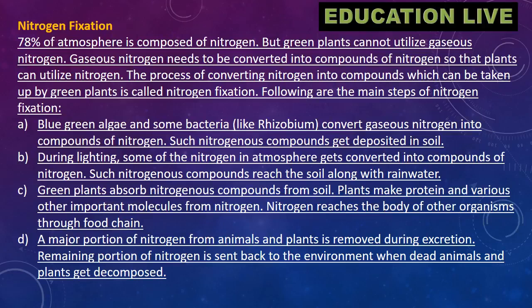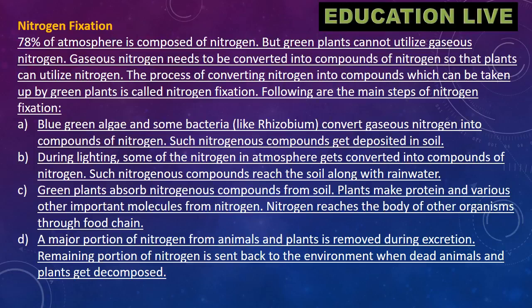Following are the main steps of nitrogen fixation. A. Blue-green algae and some bacteria, like Rhizobium, convert gaseous nitrogen into compounds of nitrogen. Such nitrogenous compounds get deposited in soil. B. During lightning, some of the nitrogen in atmosphere gets converted into compounds of nitrogen. Such nitrogenous compounds reach the soil along with rainwater.